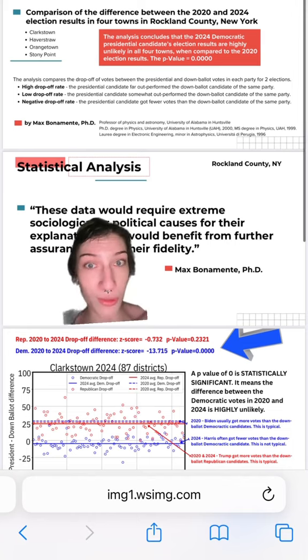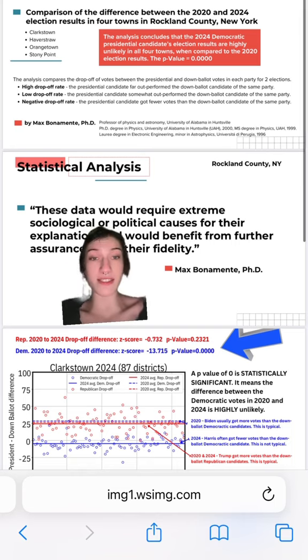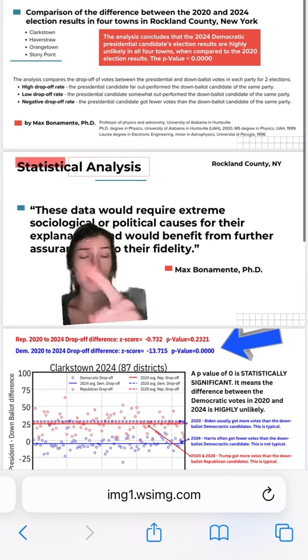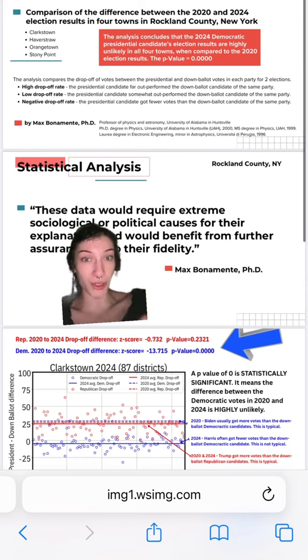and the p-value is 0.0000. The p-value basically means, in its simplest terms, if you were to repeat the same scenario over and over and over again, it's the likelihood that you would get the same results. Like, in layman's terms, it means that it is extremely unlikely to have occurred. So it indicates that there's some other variable, some other cause to why this happens. To give you perspective, if you've never taken a stats class, to be statistically significant, typically the marker is 0.05. This is 0.0000. As a statistician, if you're finding that p-value, you've struck gold.